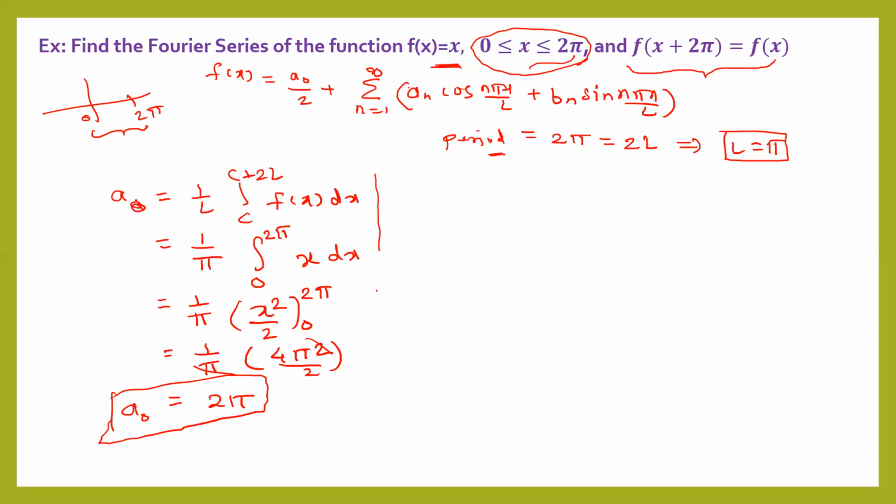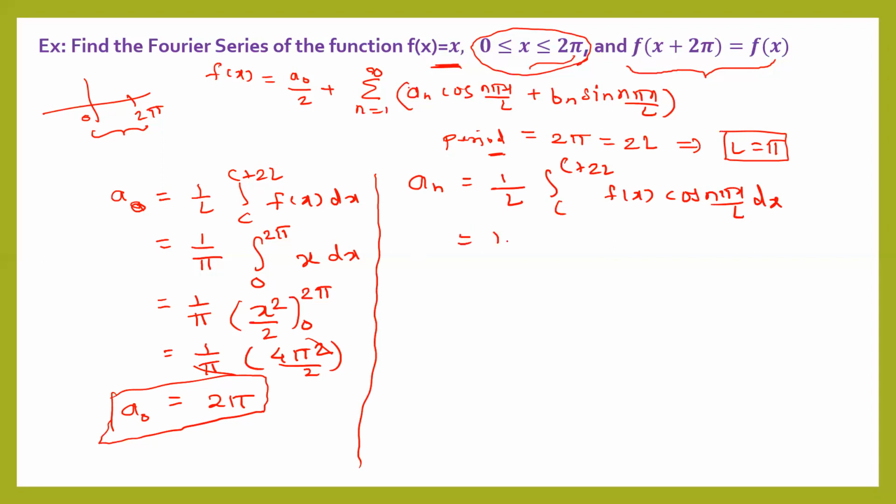Now let's find the value of a_n. This a_n is equal to, first of all, write the generalized formula: integral from c to c plus 2L of f(x) cos(n pi x upon L) dx, right? Now put all the values here. We have the value of L as pi. The interval is 0 to 2 pi.